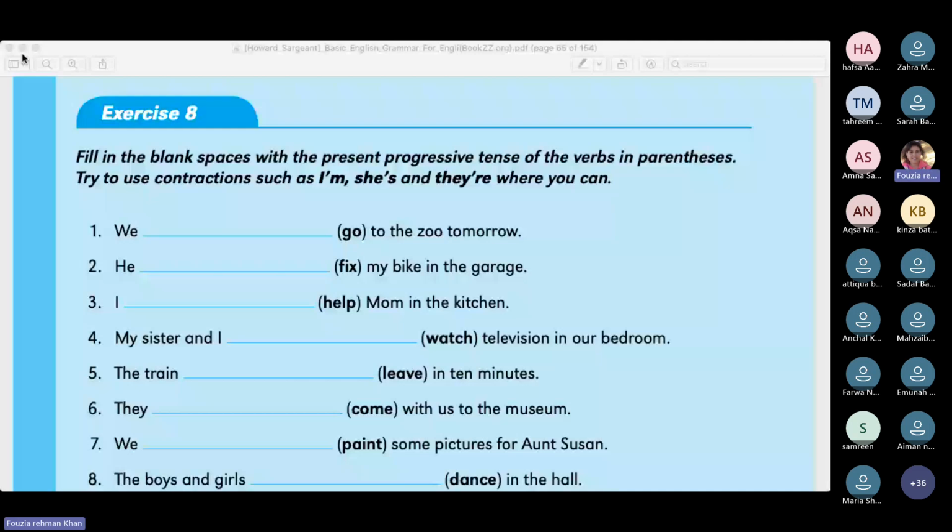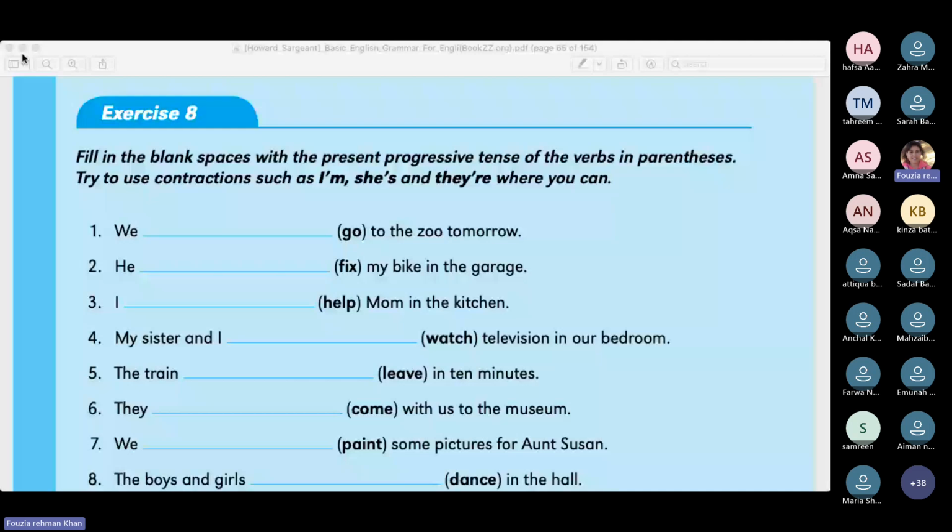Okay. And it is written here, either it would be I am, it would be she is, they are. We are going to the zoo tomorrow. He is fixing my bike in the garage. Okay. What is important here are the spellings, right? I am helping mom in the kitchen, my sister and I. That becomes a plural. Therefore, we are using are watching television in our bedroom.